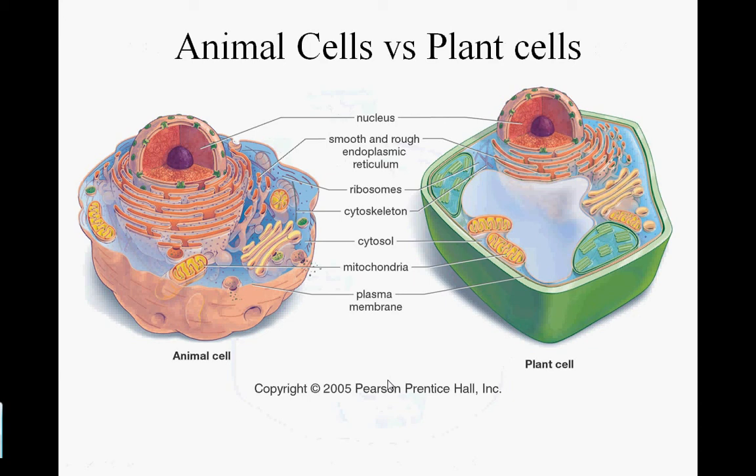The next thing that we'll discuss are the differences between animal cells and plant cells. As you can see here, animal cells and plant cells both make up eukaryotic cells. They are both eukaryotic cells, and they contain several of the same organelles. However, the plant cell contains a couple specialized organelles that the animal cell does not. For instance, this central vacuole right here, this wide open space, looks like there's nothing there. Well, that central vacuole regulates the water intake or fluidity of the plant cell. The central vacuole also contains these green organelles that my cursor is pointing to, which are called the chloroplasts. Many of you know that the chloroplasts are the centers for photosynthesis.